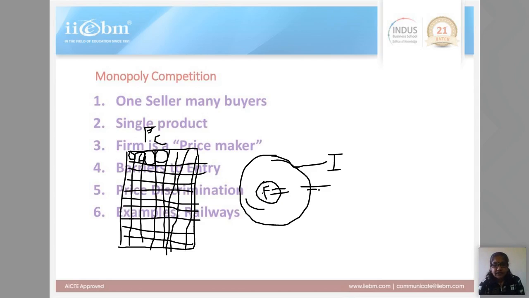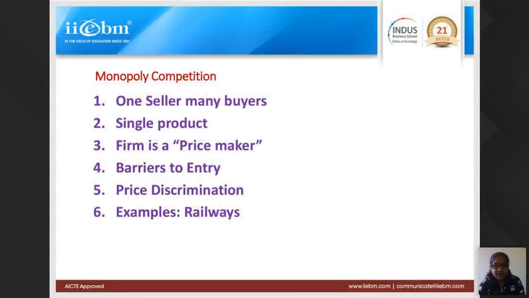Okay. So there is only a single product. They are selling only one product, sold by that particular firm. The firm is a price maker. Mono itself means the product does not have any substitutes. You buy the product or leave it. You don't have any other option available in monopoly. The firm will set its own price because it has the pride of being the only seller.